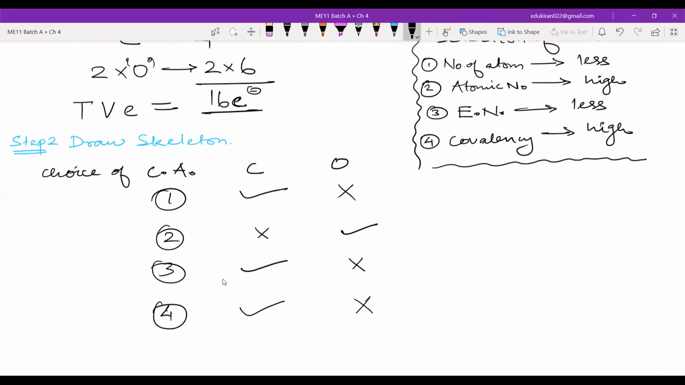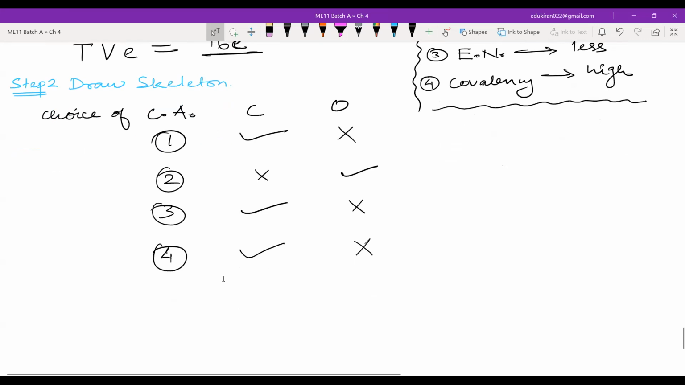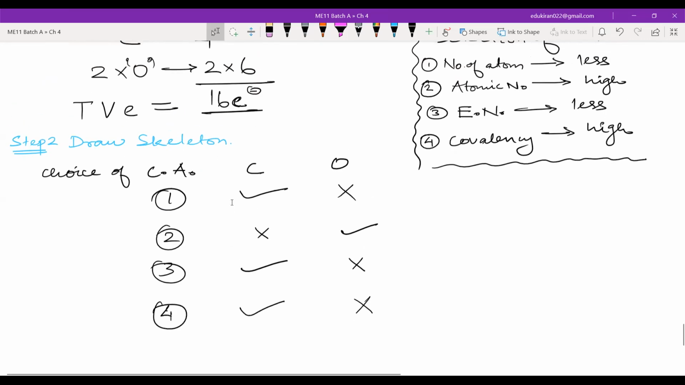From this particular exercise, what is the central atom? Carbon or oxygen? Which will be the central atom? Hiba, which will be the central atom? Carbon, because carbon is winning. Carbon has won 3 battles and oxygen has won only 1 battle, right? This is how you will choose the